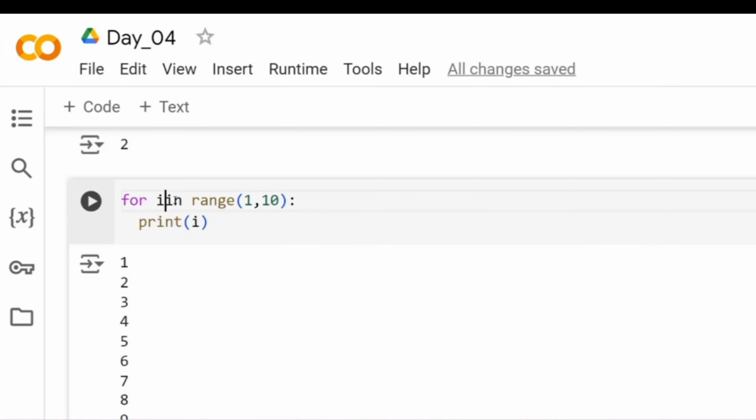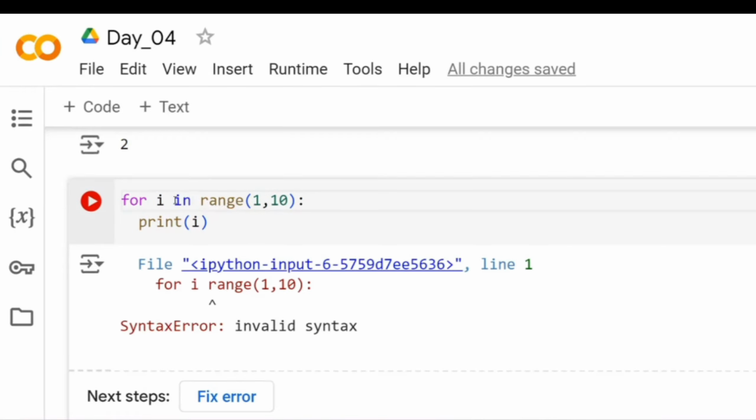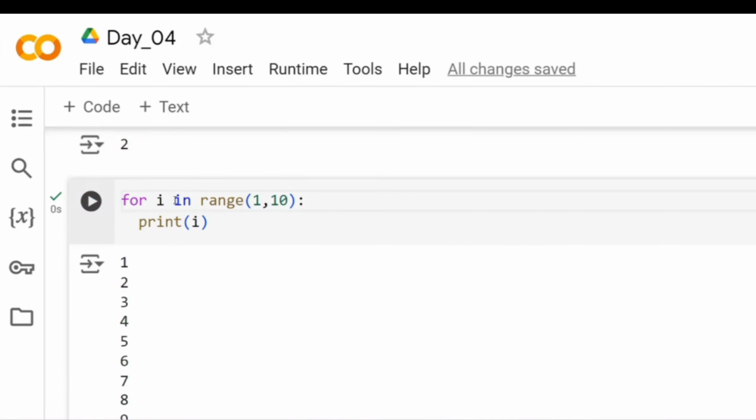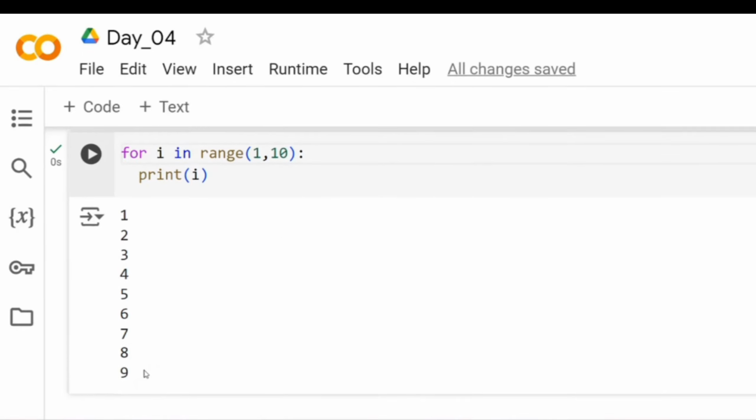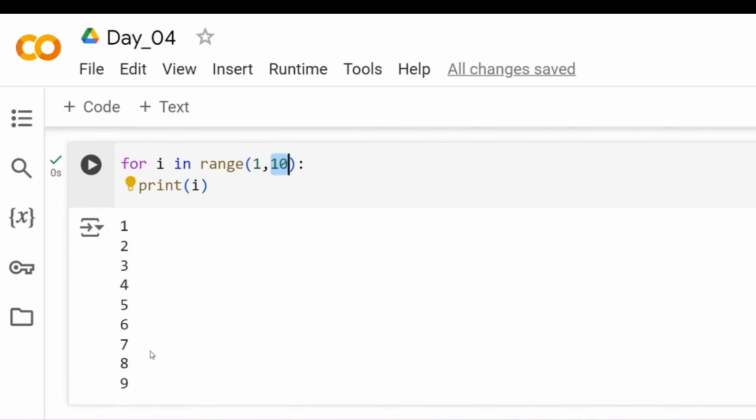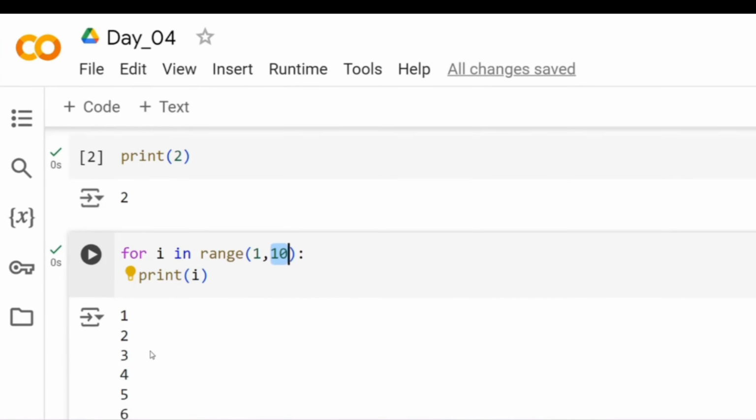If you don't put in and you just run this, it will throw you an error. Okay, it will not work. So for I in range of 1 to 10, print this I. Okay, so this is clear. Now tell me why this printed only till 9. Now the problem with Python here is, inside range, if you put an end number, it only does some action till end minus 1. Very important note. Okay, so it only works till end minus 1.